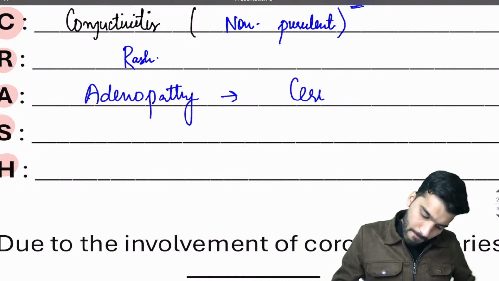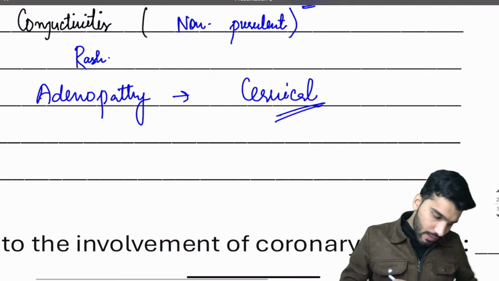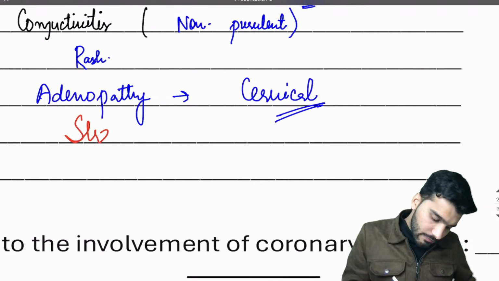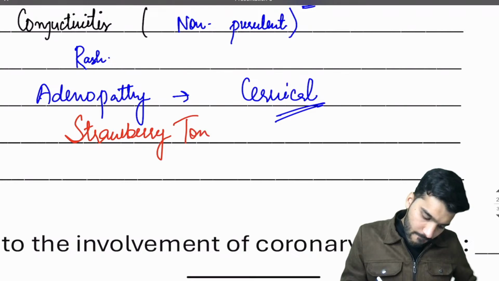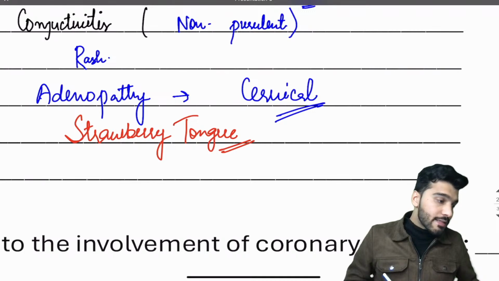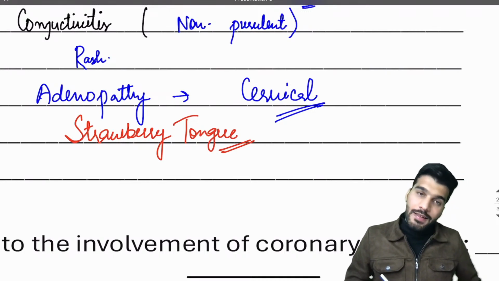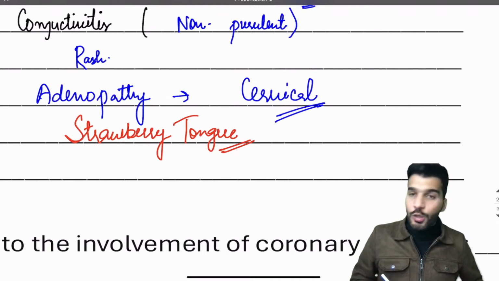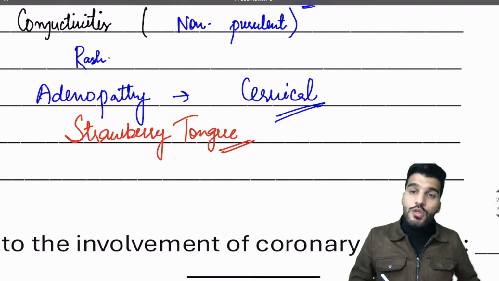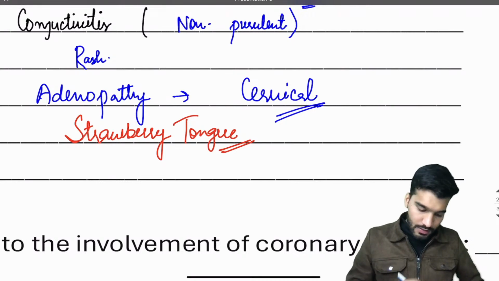Okay, cervical adenopathy. Then S is going to be a strawberry tongue, and this strawberry tongue is also seen with the patient having what? Yes, tell me, scarlet fever. And the strawberry gums, vaginal granulomatosis. Strawberry vagina, also called colpitis macularis, that's called trichomoniasis. Trichomonas vaginalis, trichomoniasis. Okay.